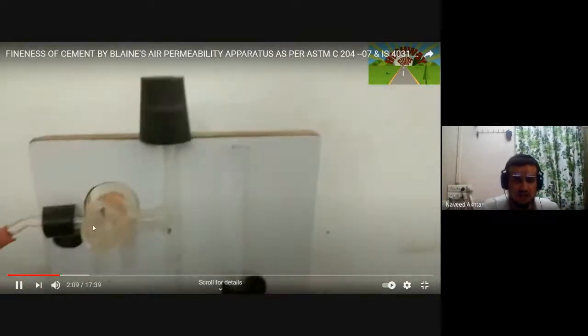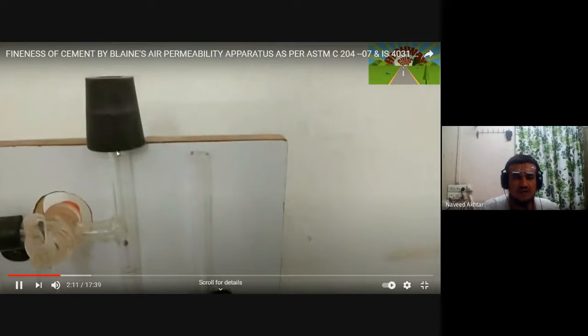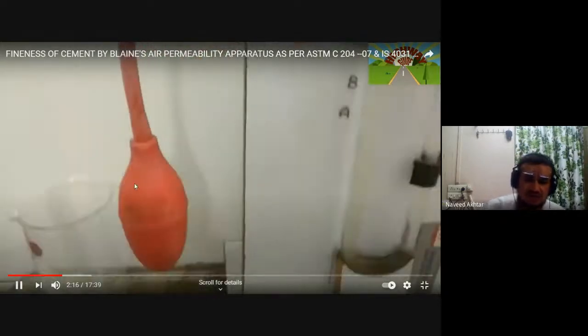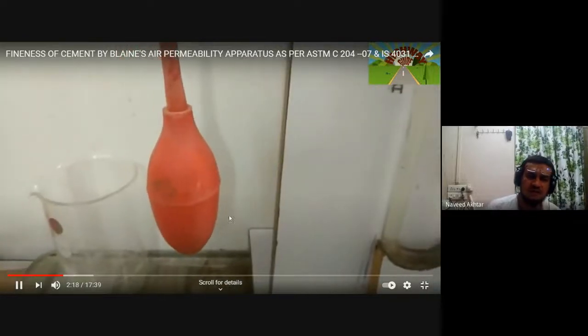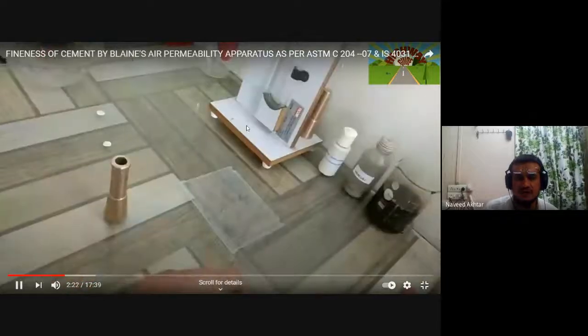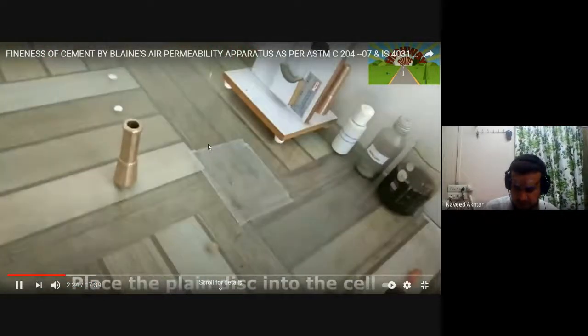You can see the stopper and pump, and this is the pump for attaching our cell, and for this we are applying the pressure to lift the water for the practical.